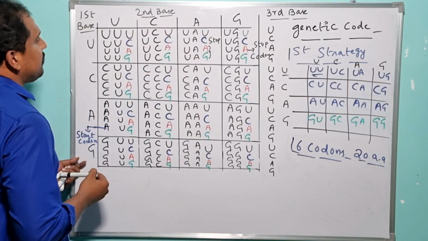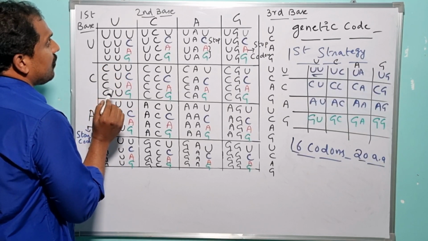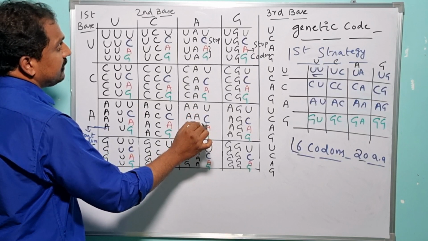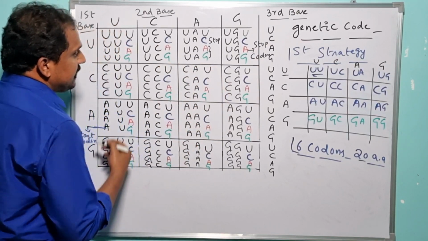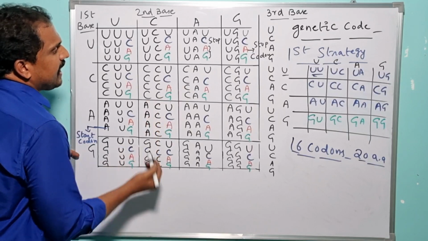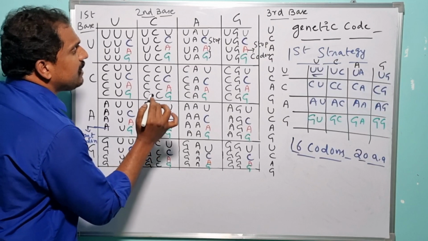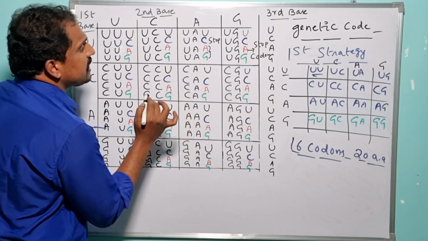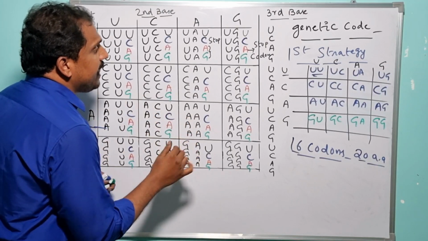So when they assumed that 3 nitrogenous bases can act as one particular codon, under such condition they framed up this particular genetic code. In this genetic code, there is an availability of 4 to the power of 3 codons. That means there is an availability of 64 codons. Out of 64 codons, 3 codons are stop codons, the termination codons. They are not at all recognized by any amino acid.